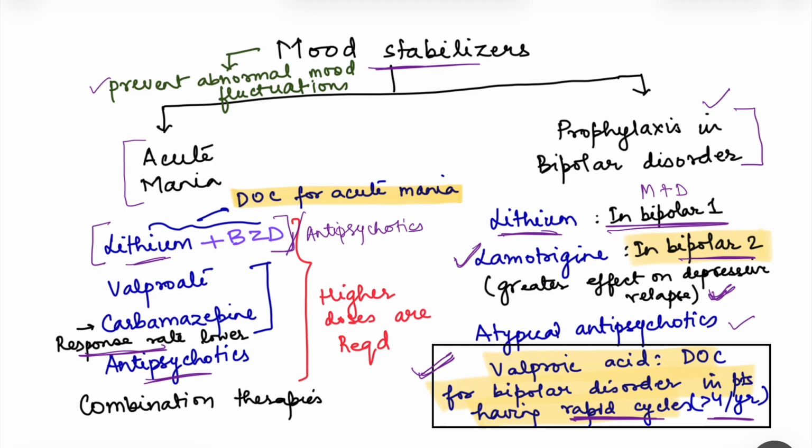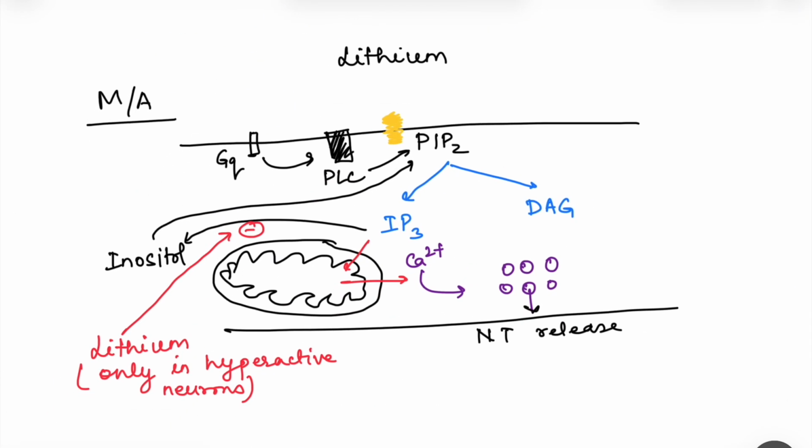Now, one more thing: for acute mania, higher doses of drugs are required. So the same atypical antipsychotics which can be given for acute mania, also for prophylaxis, higher doses are required during acute mania. Same is the case with lithium, right? So let us go in detail now about lithium, because this is a special category drug here. The rest of the drugs, the anti-epileptics, I have covered in the video on anti-epileptics. Similarly, antipsychotics I have covered in a separate video on antipsychotics.